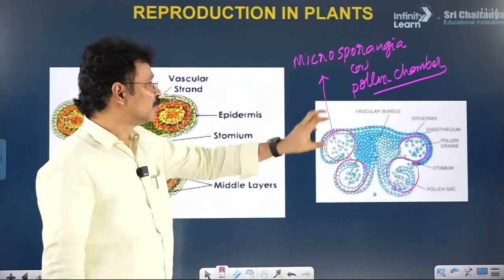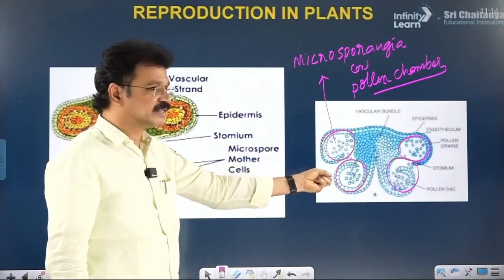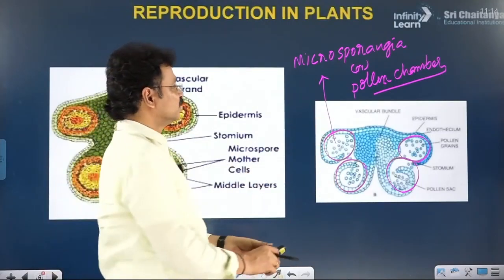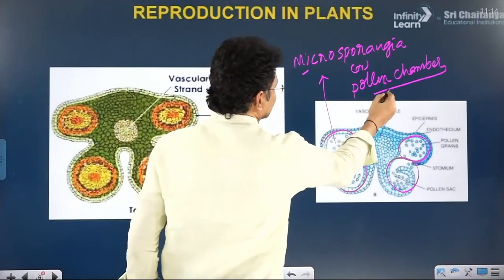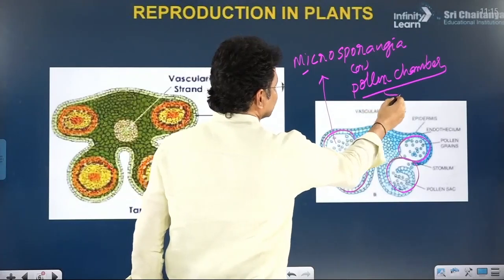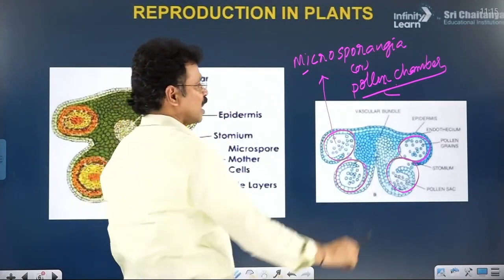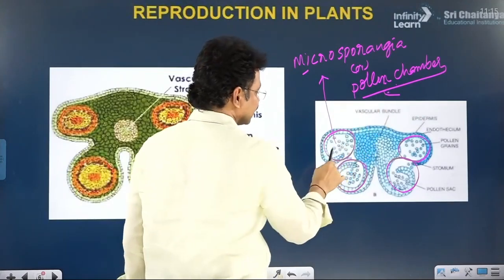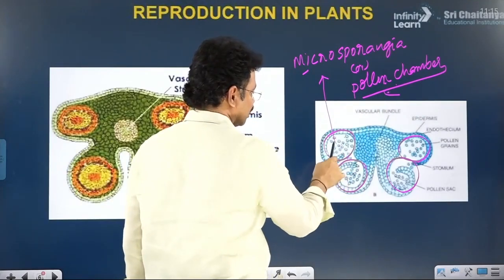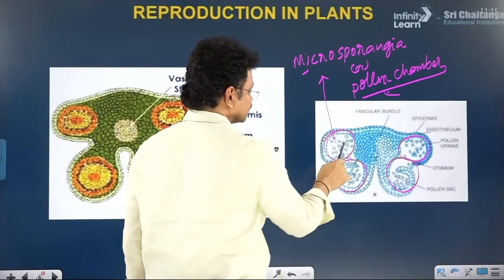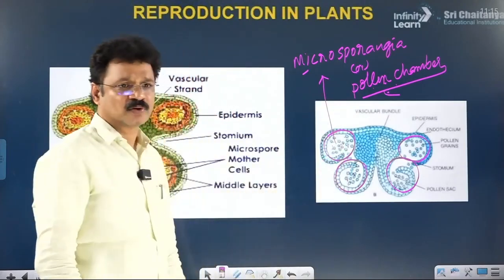How many microsporangia are found in a dithecous anther? Four. How many pollen chambers are found in a dithecous anther? Four. Why is the microsporangium also called a pollen chamber? Because it is a pollen-producing chamber. Pollen formation or development of pollen grains takes place inside this pollen chamber. Hence it is called a pollen sac or pollen chamber.